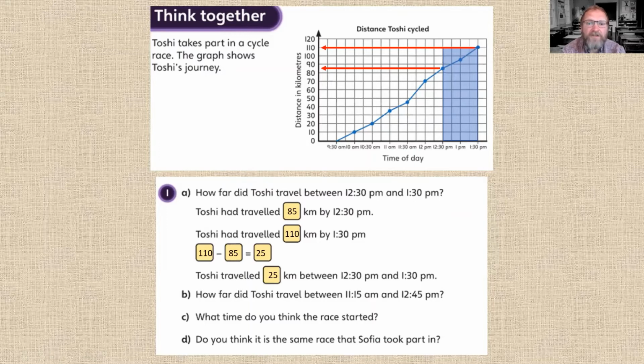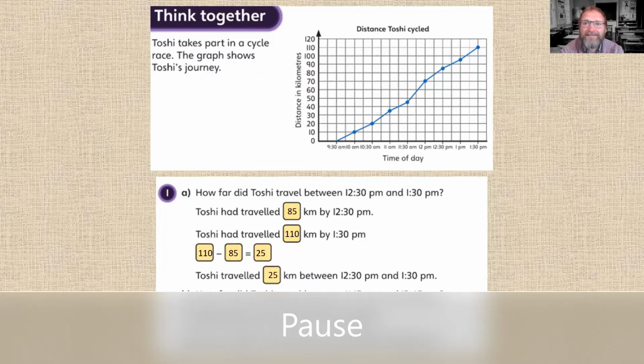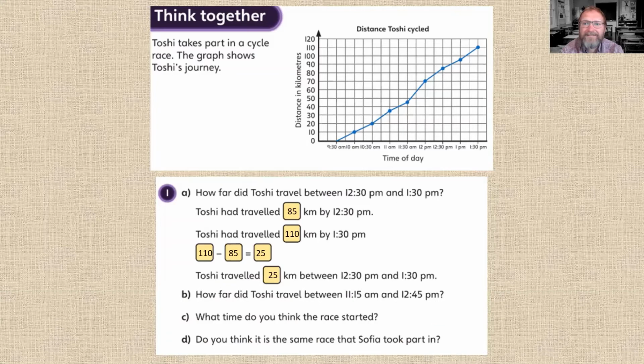B. How far did Toshi travel between 11:15 a.m. and 12:45 p.m.? We'll look at the time of day, 11 a.m., 11:15 a.m., and count that on to 12:45 p.m. We can see at 11:15 a.m. he'd cycled 40 kilometers, and at 12:45 p.m. he'd cycled 90 kilometers.